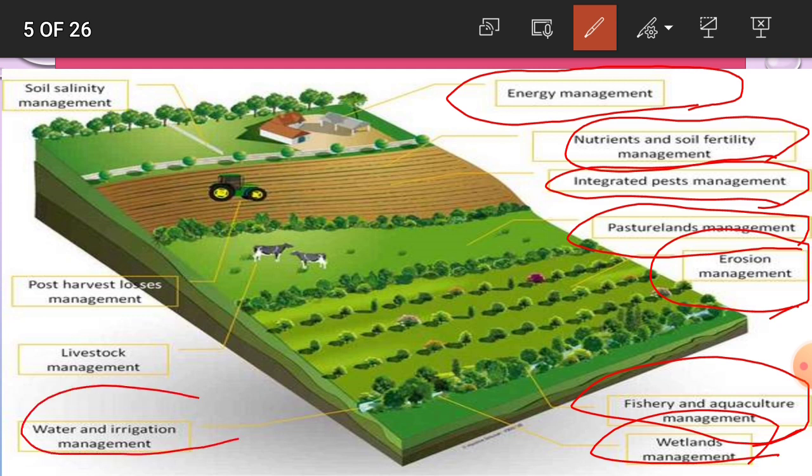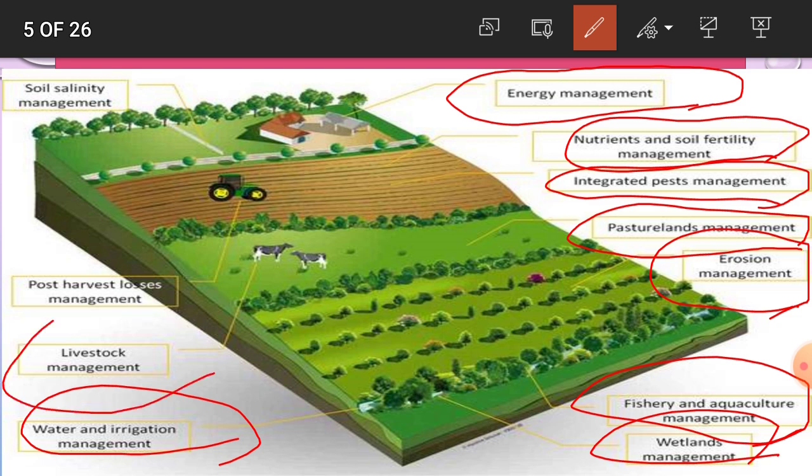Then water and irrigation management. You have to collect or store the water in the rainy season, and this water is also used in the rabi or summer season. That is called proper utilization of water. And in this system you have to use the drip irrigation system. It saves water losses. This is water and irrigation management.